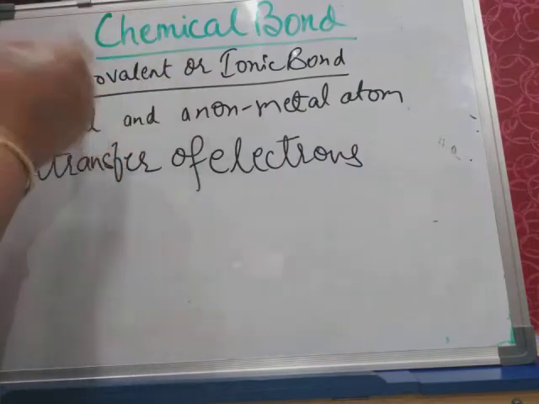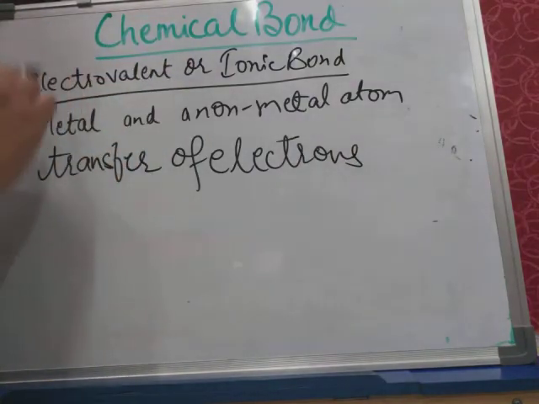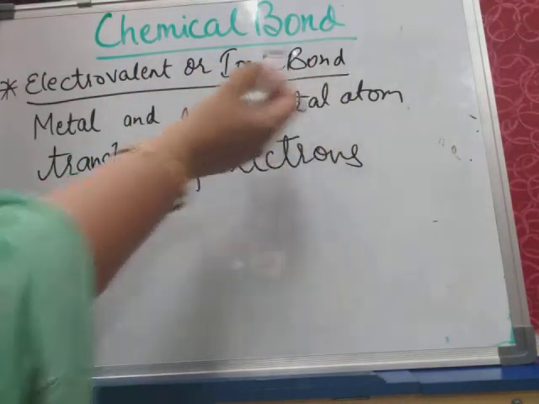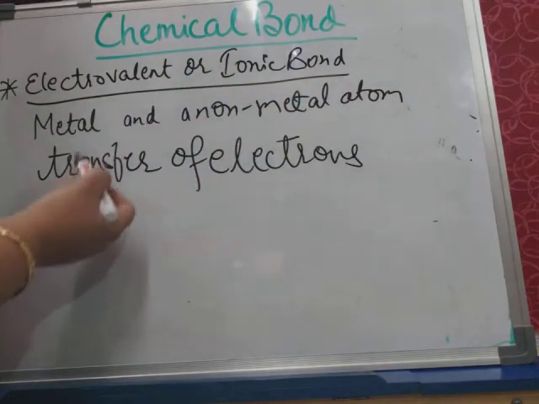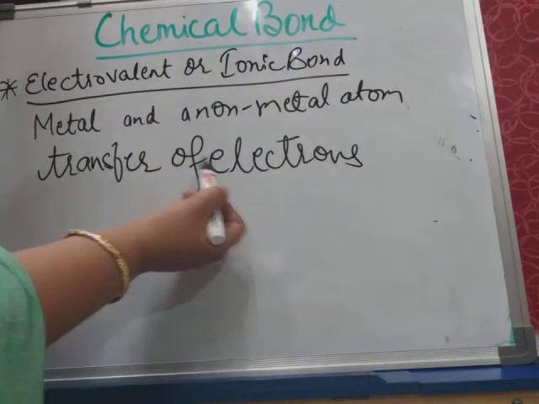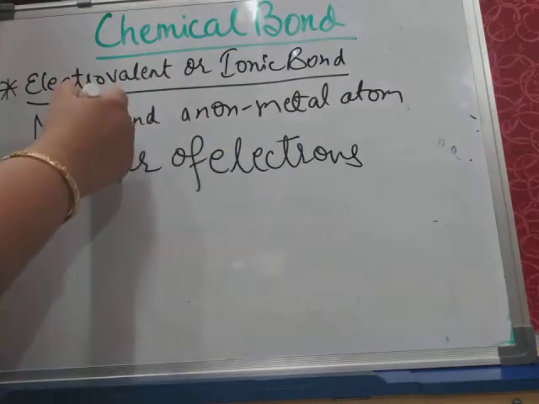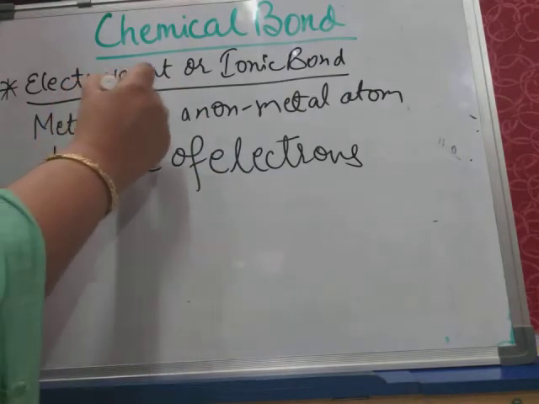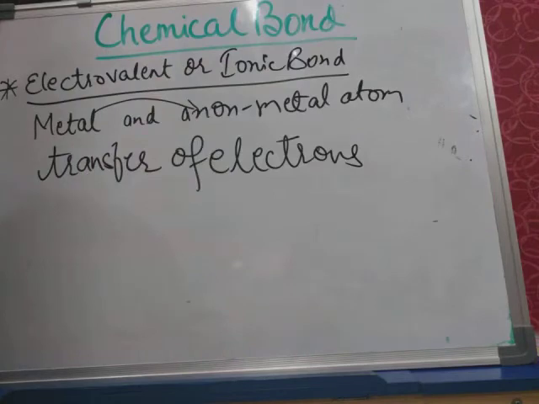What is important here is that electrovalent or ionic bonds are the bonds which are formed by transfer of electrons, from a metal atom to a non-metal atom.